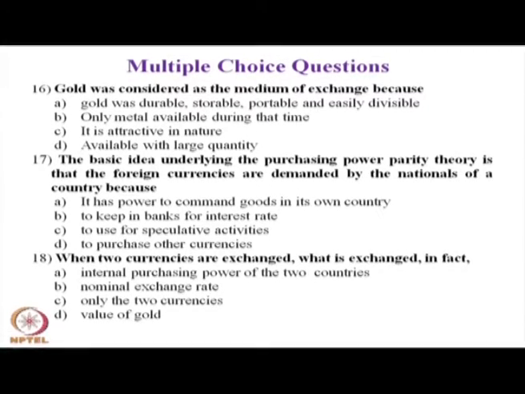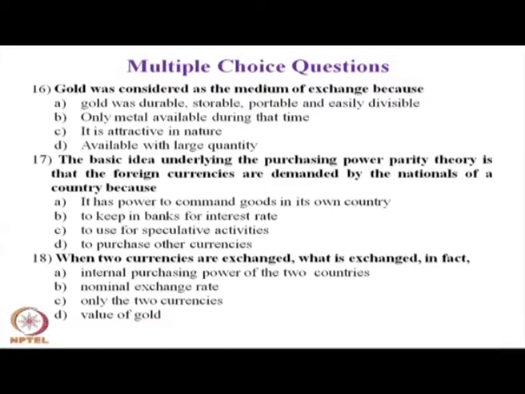Question number 17. The basic idea underlying the purchasing power parity theory is that foreign currencies are demanded by the nationals of a country because, the answer is A: it has the power to command goods in its own country.